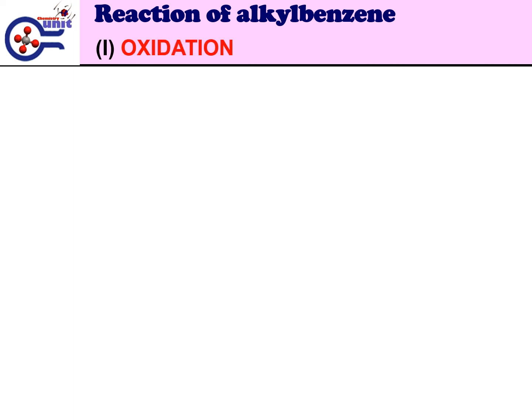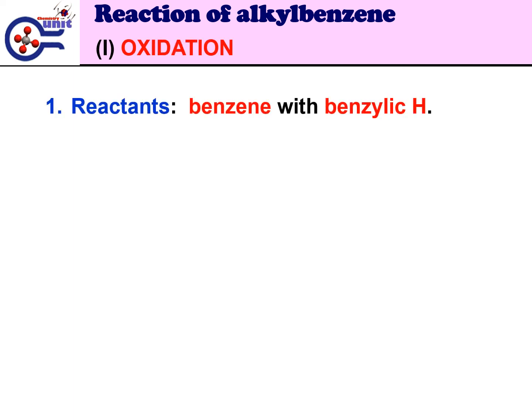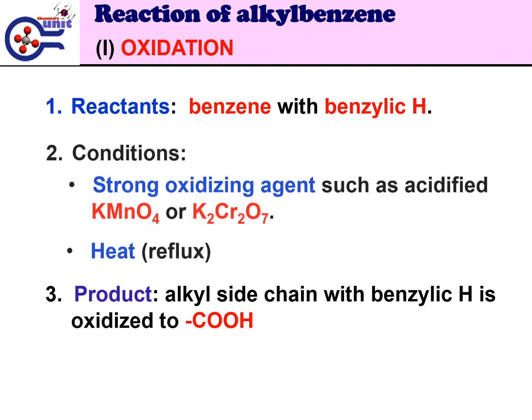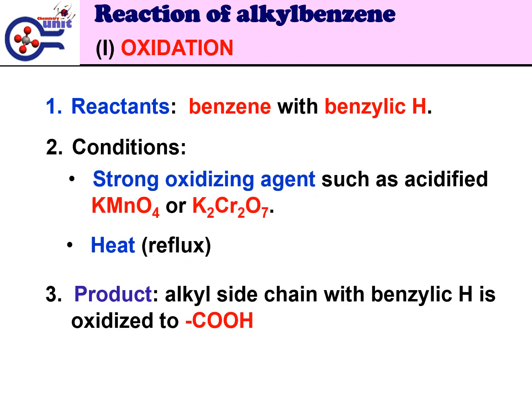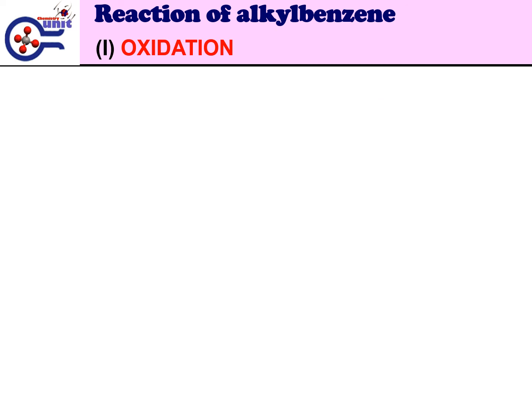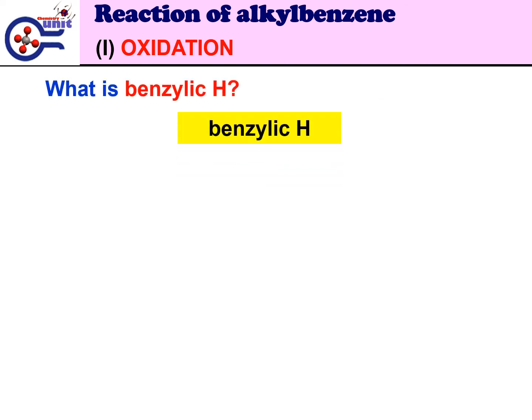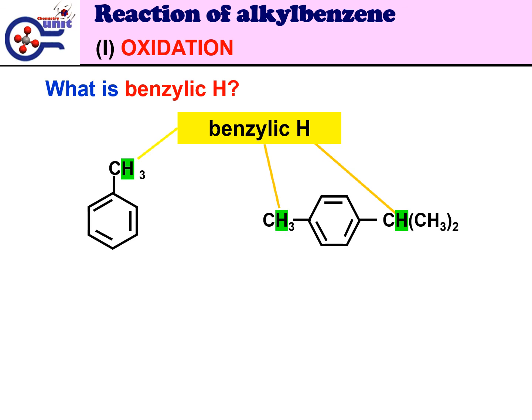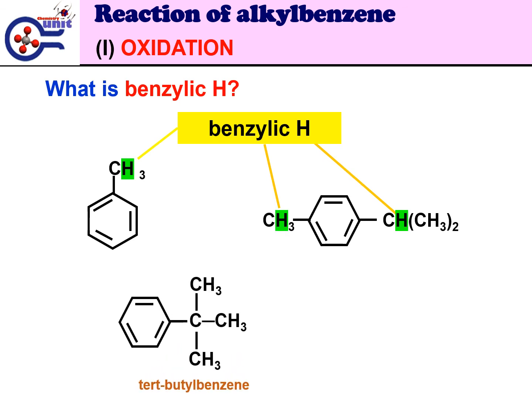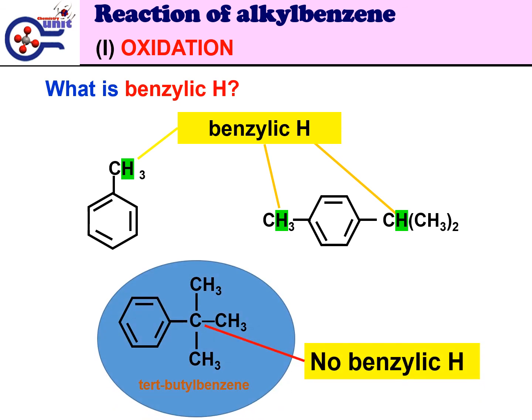First, oxidation. Reactants are alkylbenzene with benzylic hydrogen under hot conditions with strong oxidizing agents, such as acidified potassium permanganate or potassium dichromate. The product formed is that the alkyl side chain with benzylic H in the alkylbenzene is oxidized to COOH. What is benzylic hydrogen? Benzylic hydrogen is the hydrogen attached to the carbon that is attached to the benzene ring. Example: the two structures below contain benzylic hydrogen. But tert-butylbenzene does not contain any benzylic hydrogen.